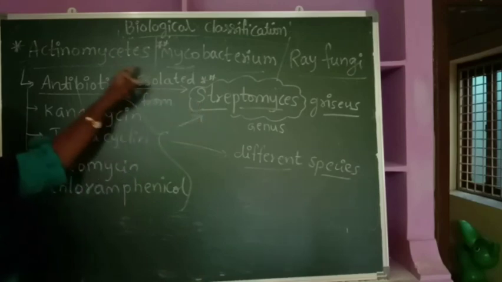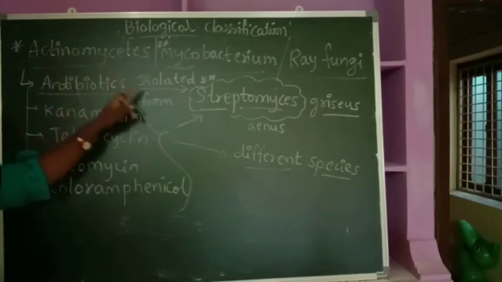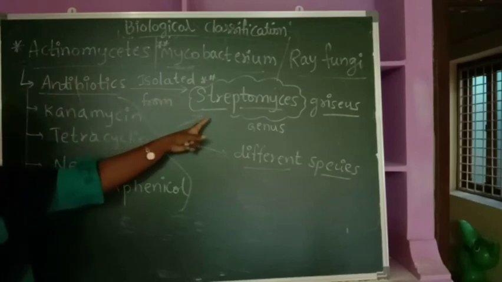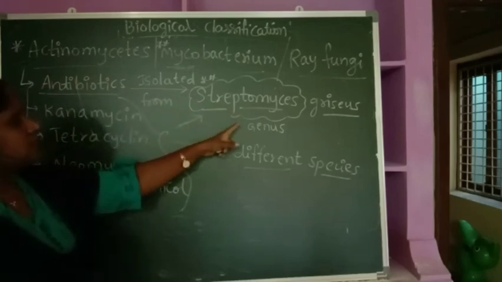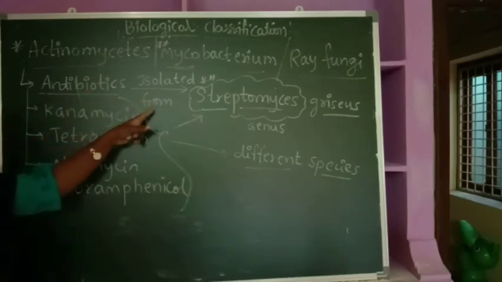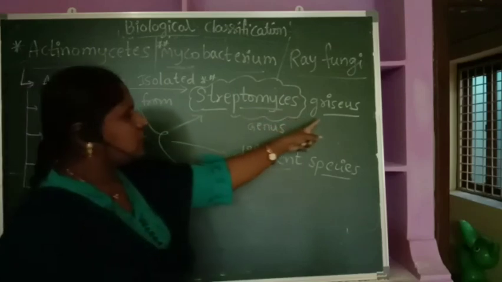Remember, Streptomyces belong to the category called Actinomyces. Approximately 200 antibiotics are extracted from the genus Streptomyces, but the species are different. But the first antibiotic was isolated from Streptomyces griseus.